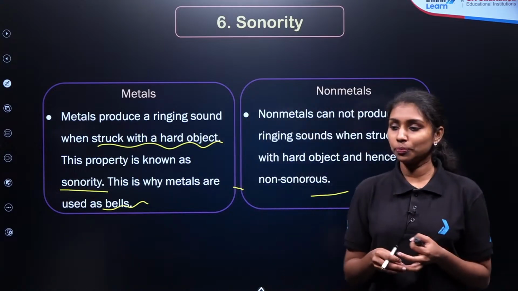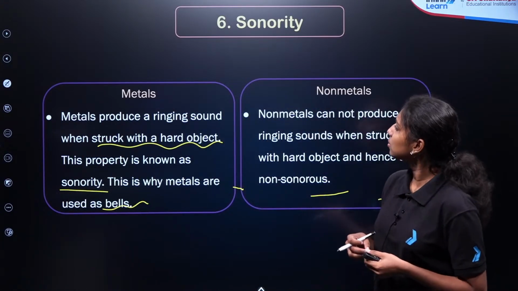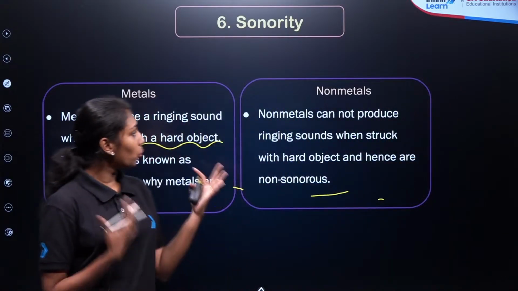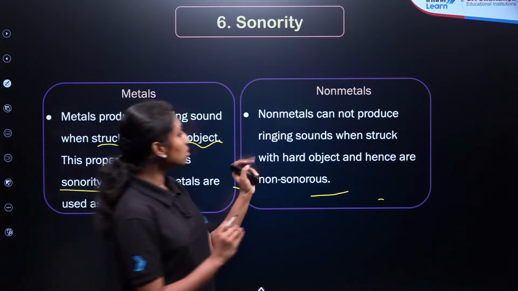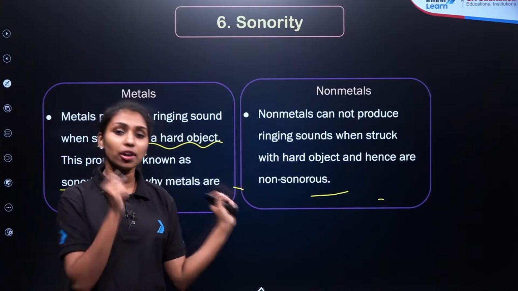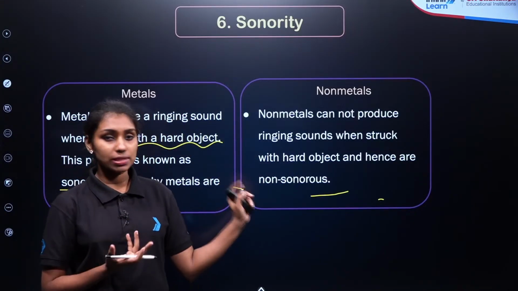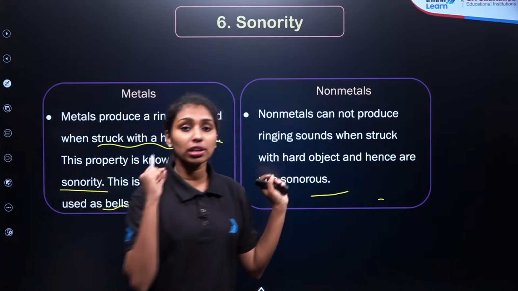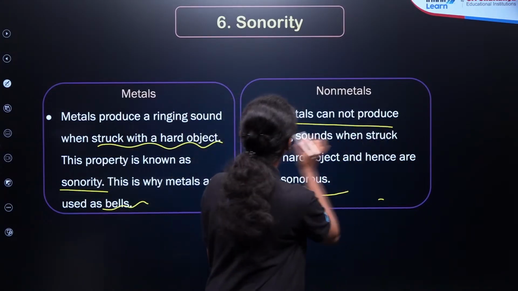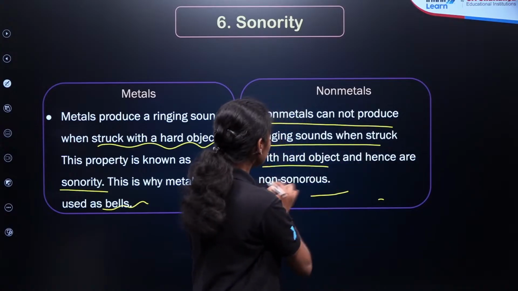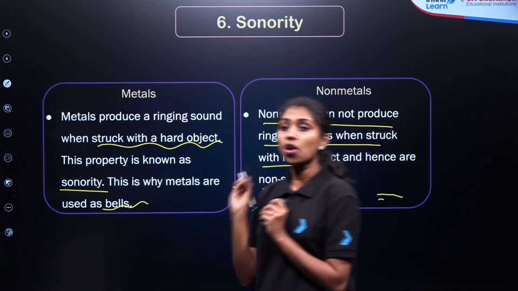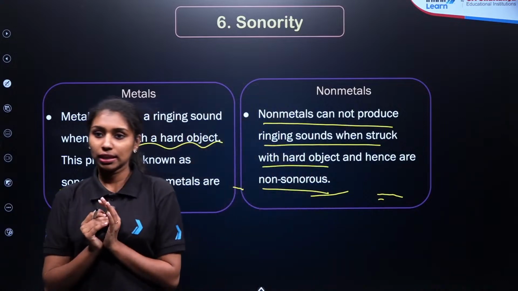Is that clear? So metals are sonorous in nature. Oppositely, the non-metals are non-sonorous in nature, which means that if you strike them with a hard object, they cannot produce any sound, right? That property is known as the non-sonorous property of the non-metals. So we have seen the sonority property of the metals and non-metals. The metals are sonorous in nature, while non-metals are non-sonorous in nature. I hope it is clear.